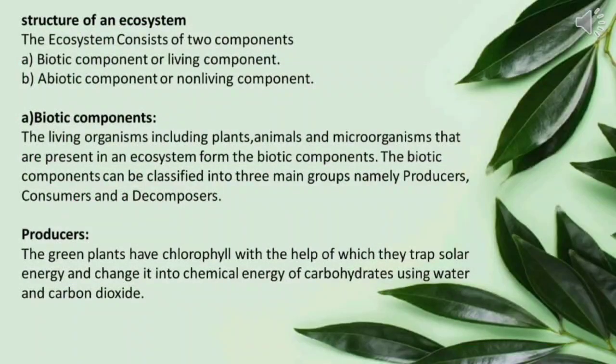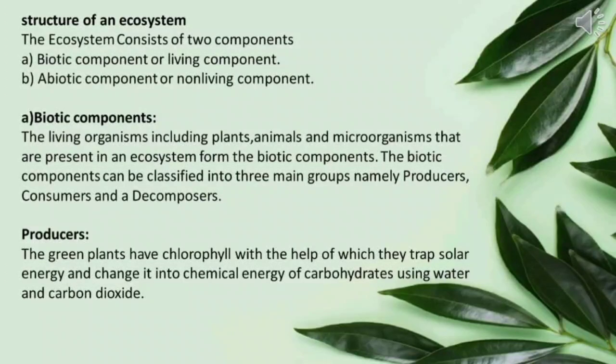Next, we will see the structure of an ecosystem. The ecosystem consists of two components, namely biotic component or living component, and abiotic component or non-living component. First, biotic components. The living organisms including plants, animals and microorganisms that are present in an ecosystem form the biotic components. The biotic components can be classified into three main groups, namely producers, consumers, and decomposers.